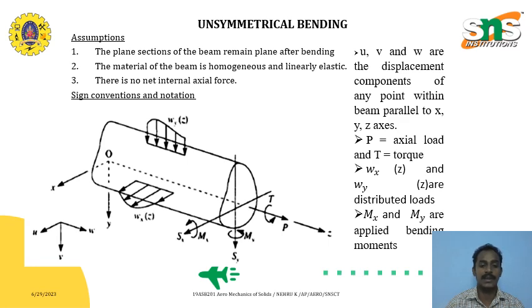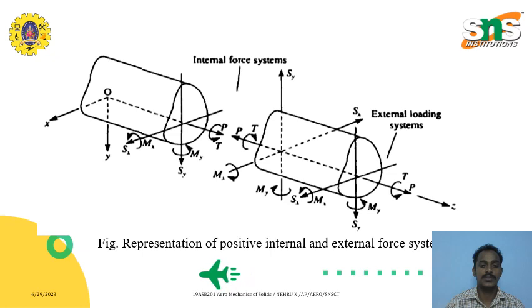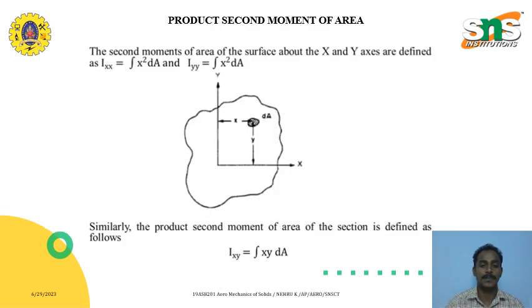Let us take this diagram where there is an arbitrary area with xyz location, and a load is applied as a torsional load P, and shear force acting along the y axis. Internal forces are to be calculated in the cross section at any point, and it is cut somewhere here, and we are getting the clockwise and anti-clockwise loads, P and P, and Mx and My are acting, and the external load is acting on the system.